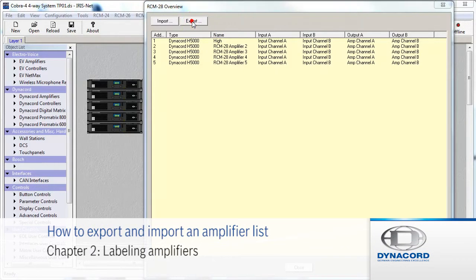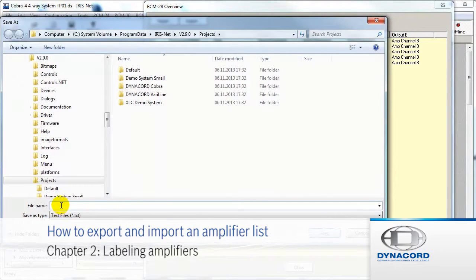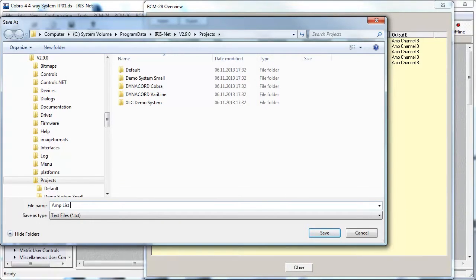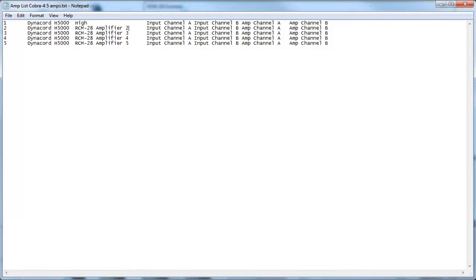Click on the Export button and save the file, e.g. in the IRIS-Net Projects folder, as e.g. Amp list Cobra 4.5 amps. This file can now be edited with text editor software like Notepad or WordPad, Microsoft Word, or even Microsoft Excel.